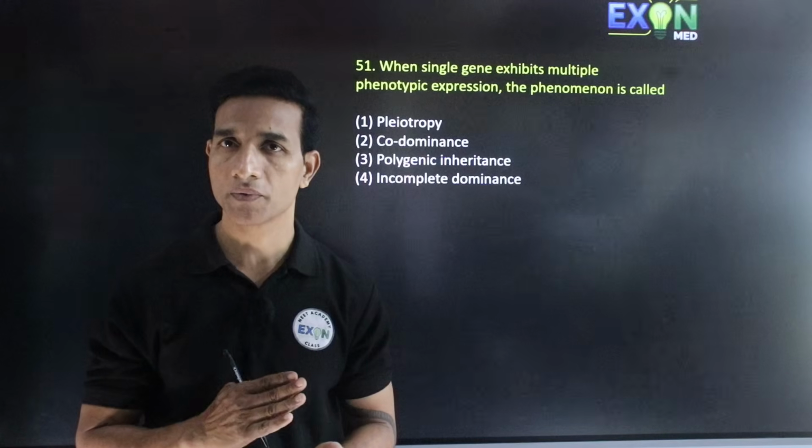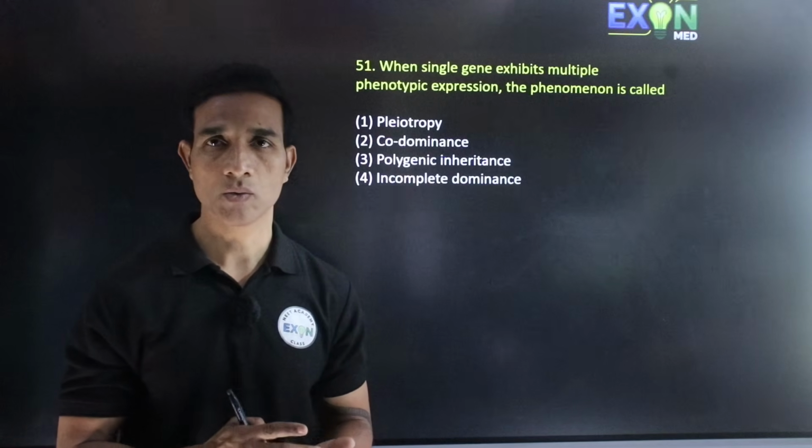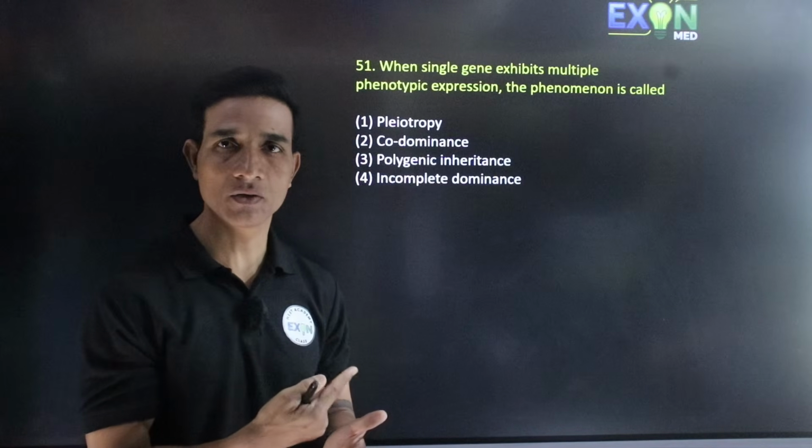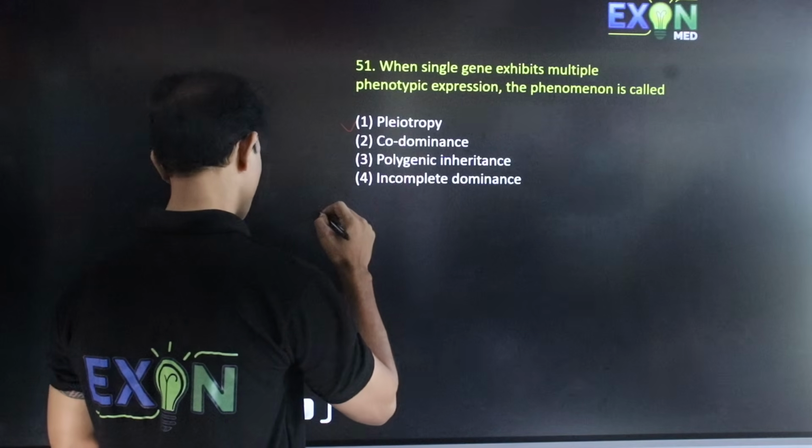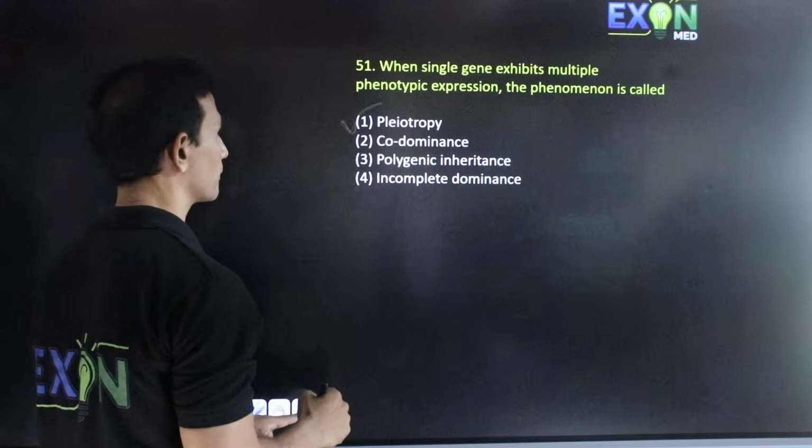So we have an example of phenylketonuria, where only one gene produces multiple phenotypic effects. It's called pleiotropy. So the correct answer is pleiotropy.